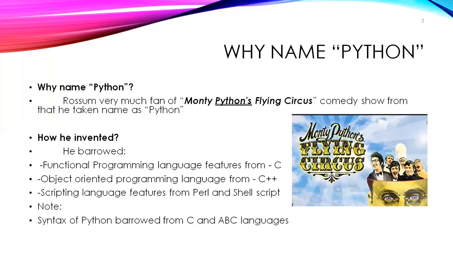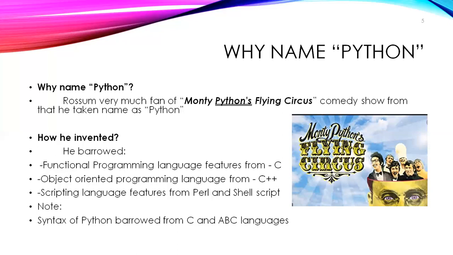But for any programming language, some syntax is required. Where did he borrow the syntax from? At that time we had C and ABC languages. From the combination of these two, he generated the syntax for Python. So now you understood that. How did he invent this with some reference? What is the reference for him?